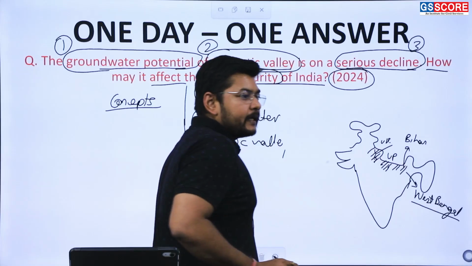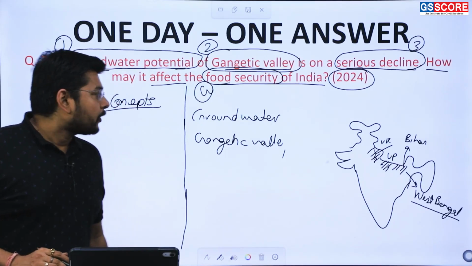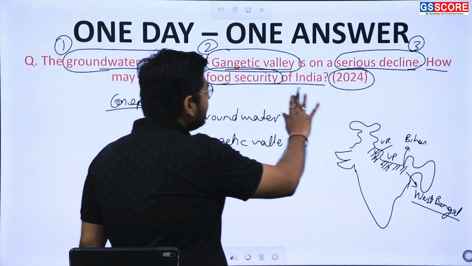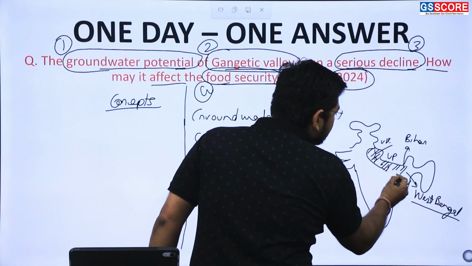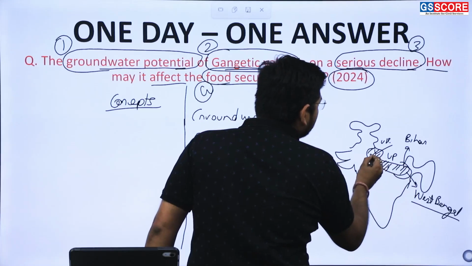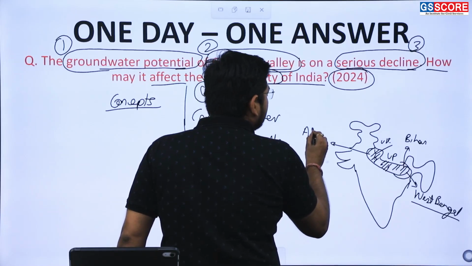How this Gangetic Valley has been formed: it basically consists of alluvial soil.